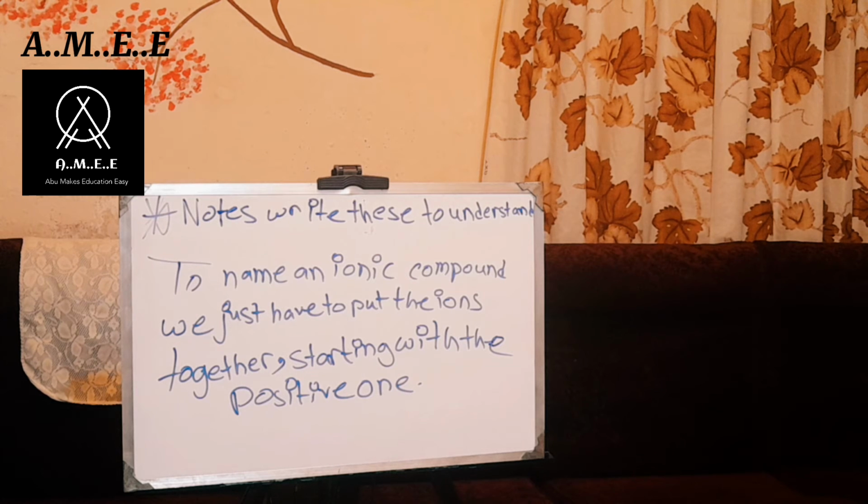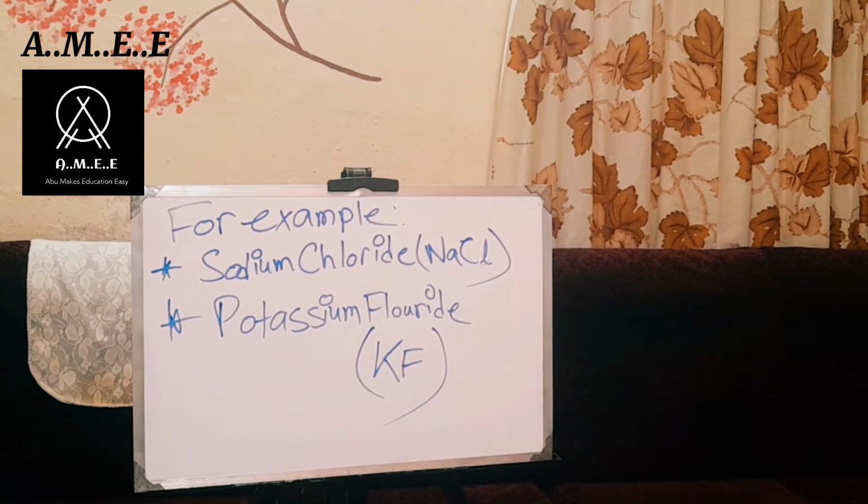Now let me give you some examples. We can take the common table salt sodium chloride and another salt like potassium fluoride. See, NaCl: sodium has a positive ion Na plus and chloride has a negative ion Cl minus. The same goes with potassium fluoride. Potassium has a positive ion, K plus, and fluoride has a negative ion, F minus.